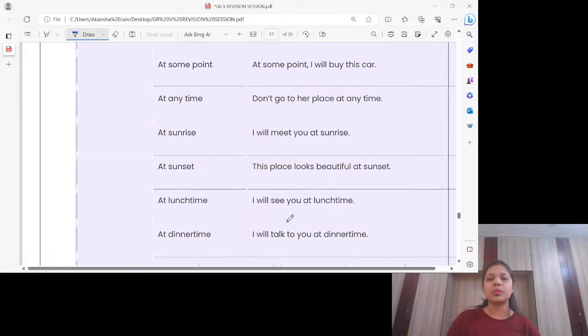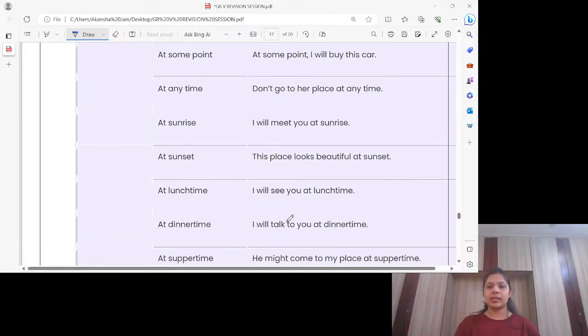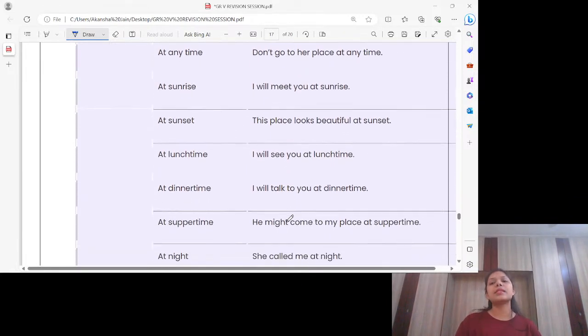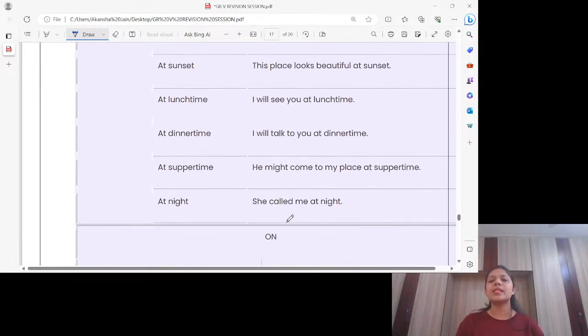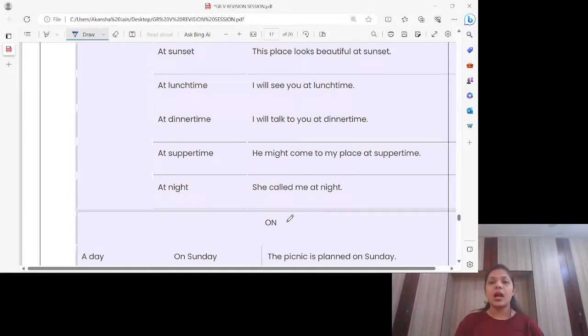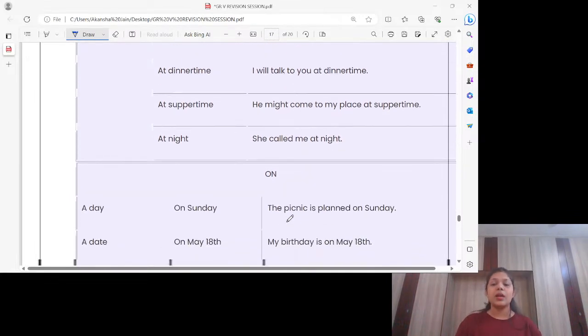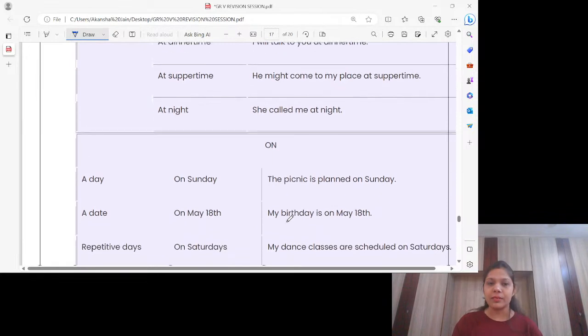You can read examples, please. At some point, I will buy this car. Don't go to her place at any time. I will meet you at sunrise. This place looks beautiful at sunset. I will see you at lunchtime. I will talk to you at dinner time, at supper time.